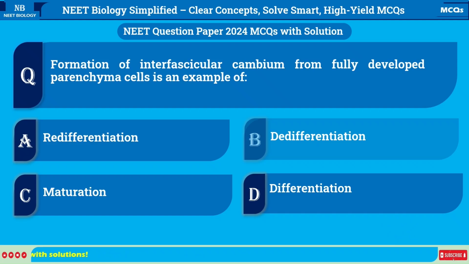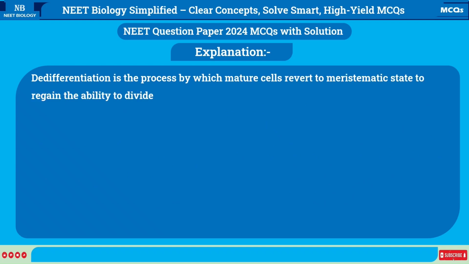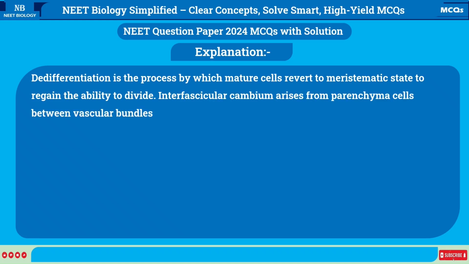Correct answer is B. Dedifferentiation. Explanation. Dedifferentiation is the process by which mature cells revert to meristematic state to regain the ability to divide. Interfascicular cambium arises from parenchyma cells between vascular bundles. They regain the capacity to divide and form secondary tissues.